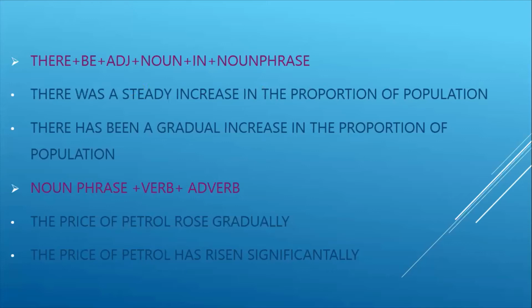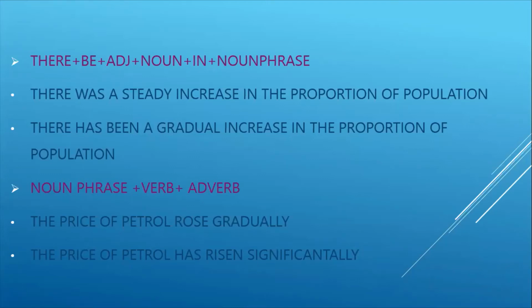What is a noun? Nouns are the different variations: decline, decrease, dip, fluctuation, increase, slump, growth, or something like that, which we use along with the adjectives. We say together a steady increase, a gradual decline, a dramatic increase, a significant fall, that way. So fall, increase, such kind of words are nouns. Then we need to use the noun phrase. What are noun phrases?